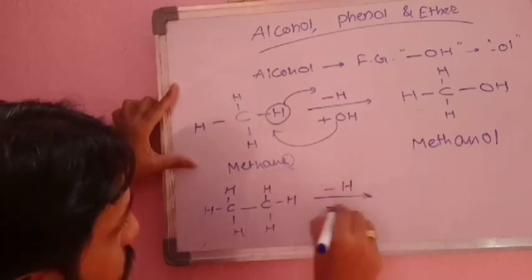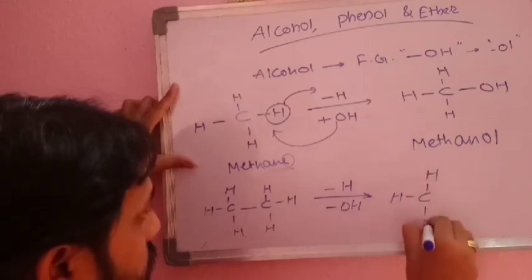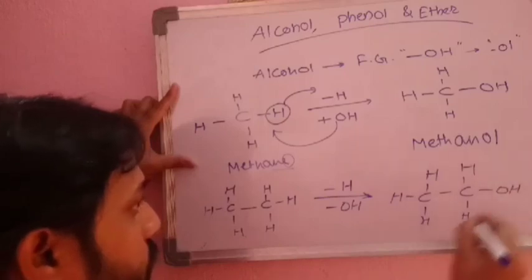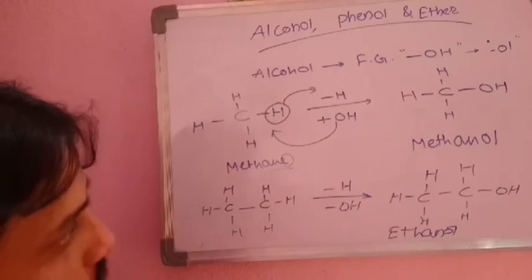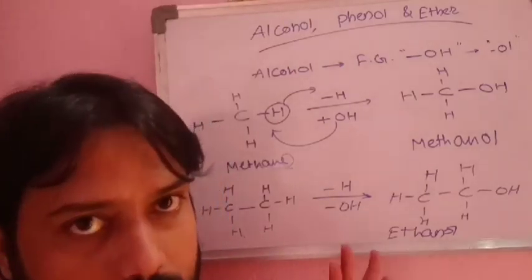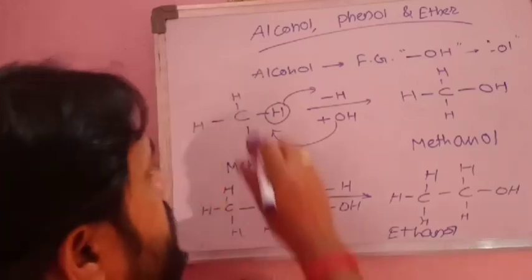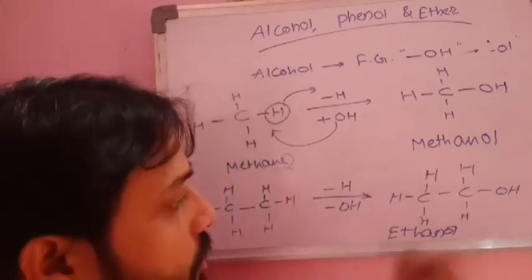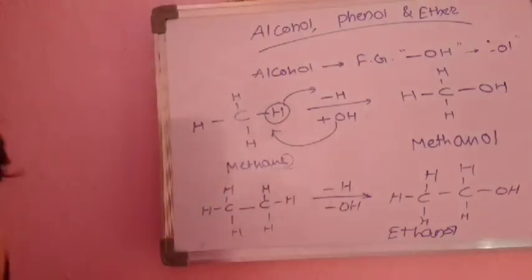We again release hydrogen, we add OH, and we get CH3-CH2-OH. So this is ethanol. One thing you must know is that you can replace any of the hydrogens. For simple cases, there is no specific rule about which hydrogen to release. You can release any of the hydrogens, and in place of that you can place the OH group. So this is a general introduction about the alcohols.